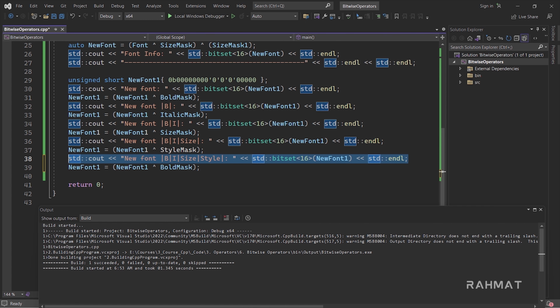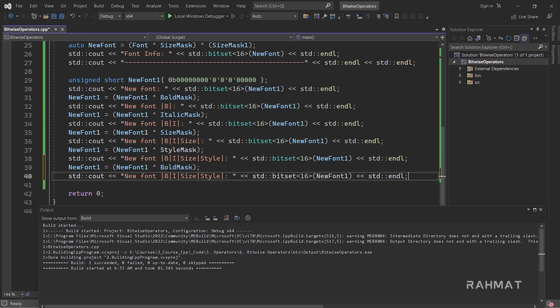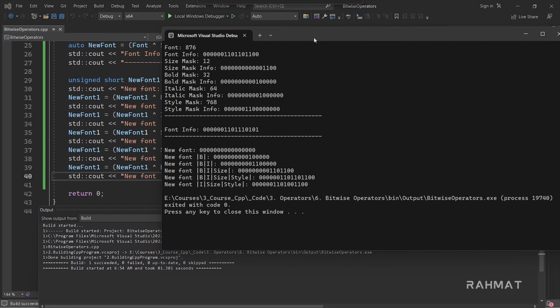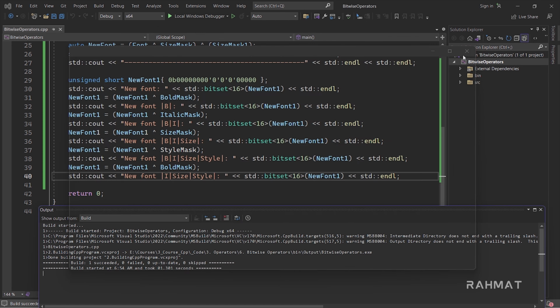If I print the same line this time, I have to remove the bold because this time we don't have bold. Let's check it. Now you can see the bold value is false, so we changed the bold value to false this time because it was already bold.